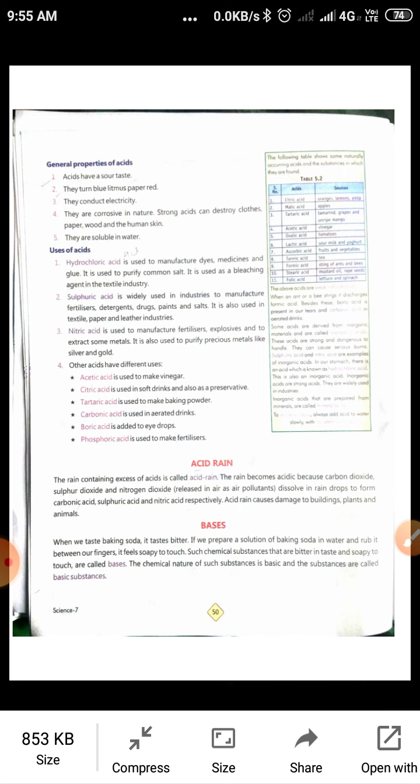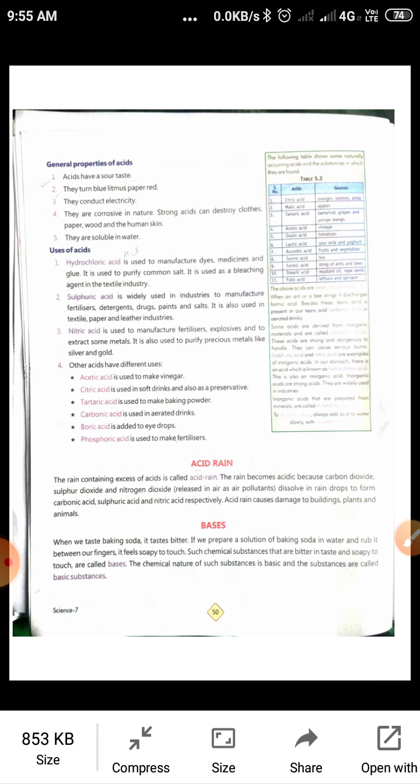The rain becomes acidic because carbon dioxide, sulfur dioxide and nitrogen dioxide released in the air as pollutants dissolve in rain drops to form carbonic acid, sulfuric acid and nitric acid respectively. Acid rain causes damage to buildings and animals.